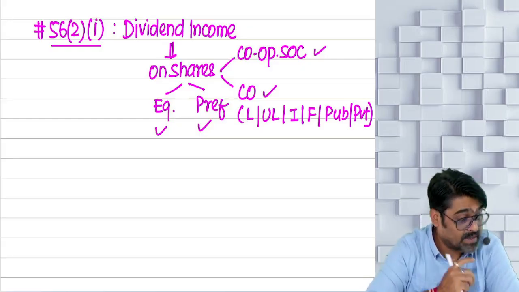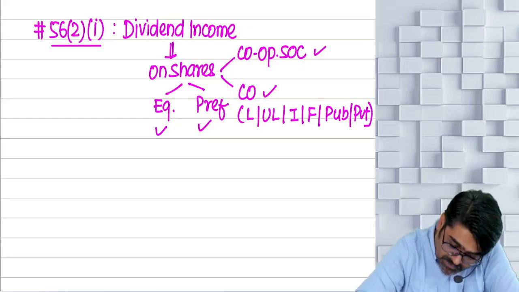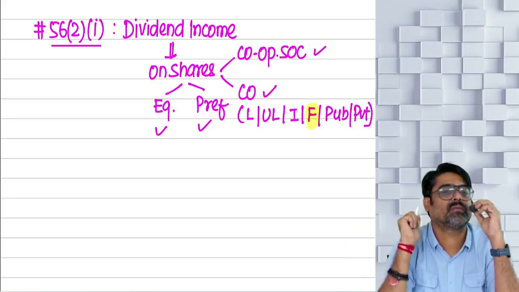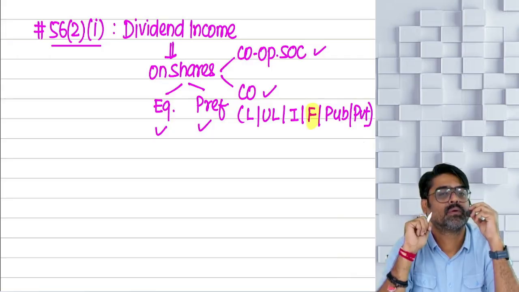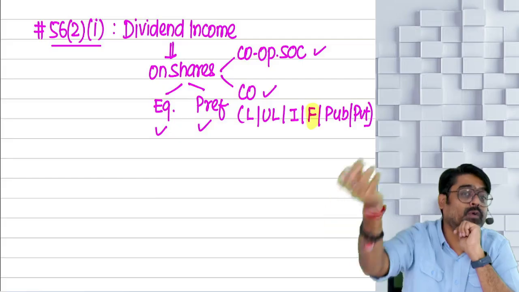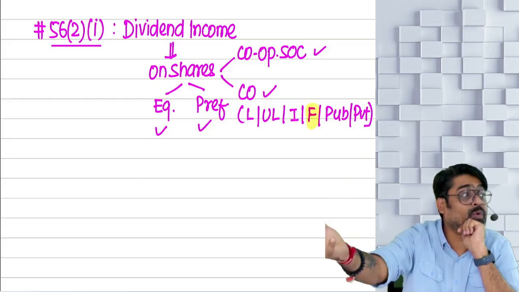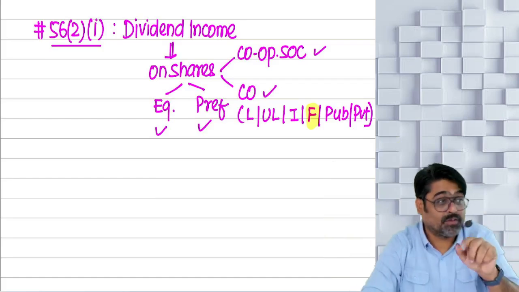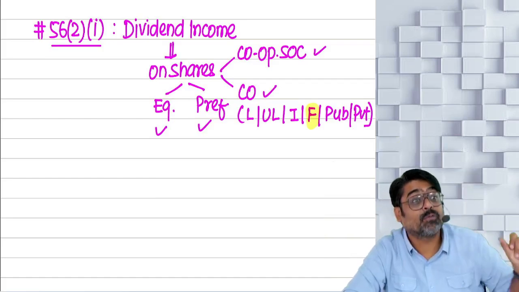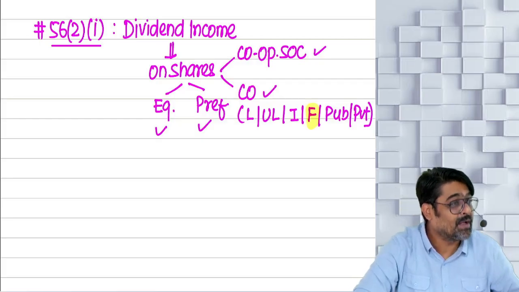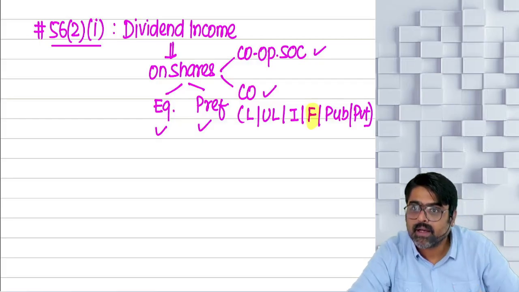But remember, shares of which company? Where is the company situated? Where are the shares situated? Outside India. On those shares, if you are going to get dividend, can I say the dividend is accrued outside India? But if you receive that dividend in India, it becomes your Indian income. Whether you are ROR, RNOR or NR, it will always be taxable in India.